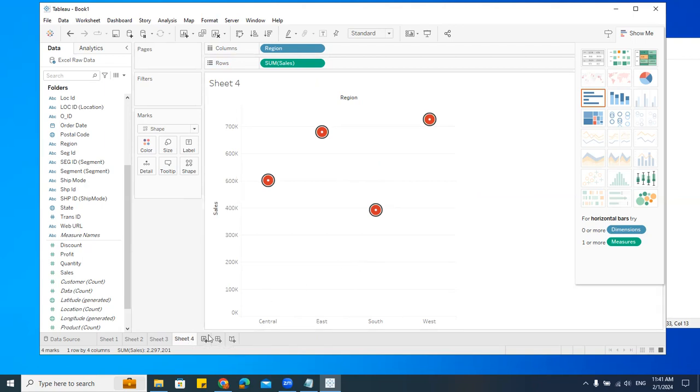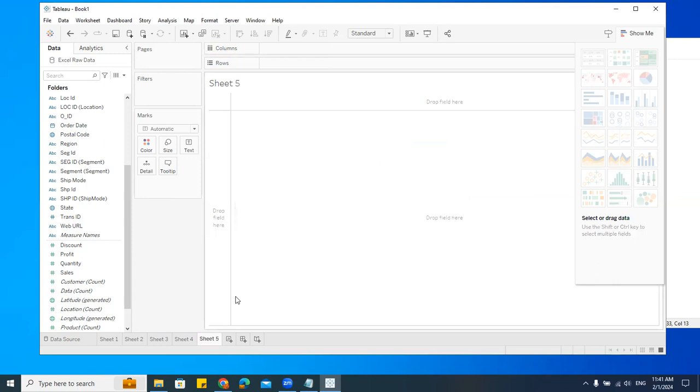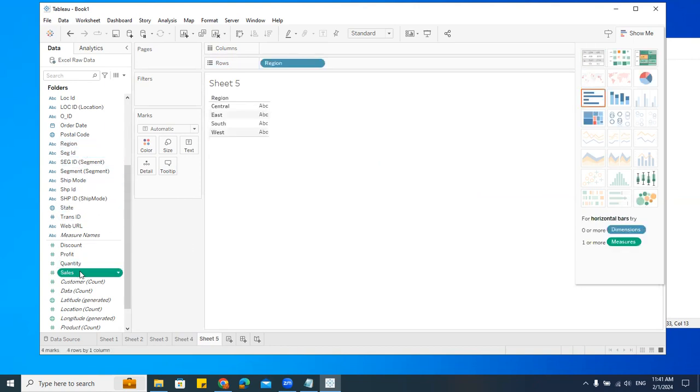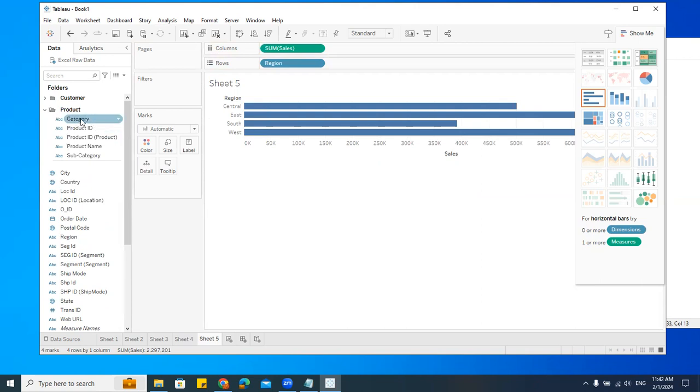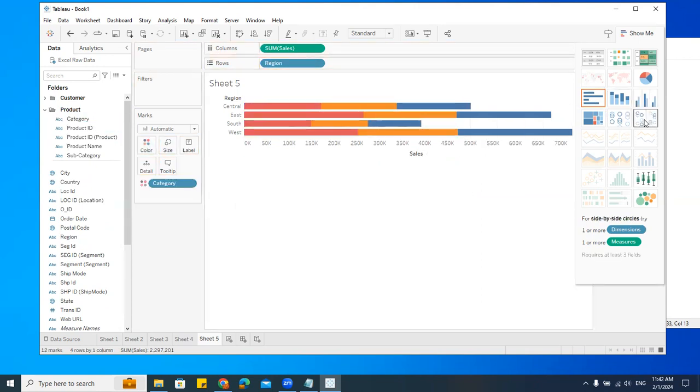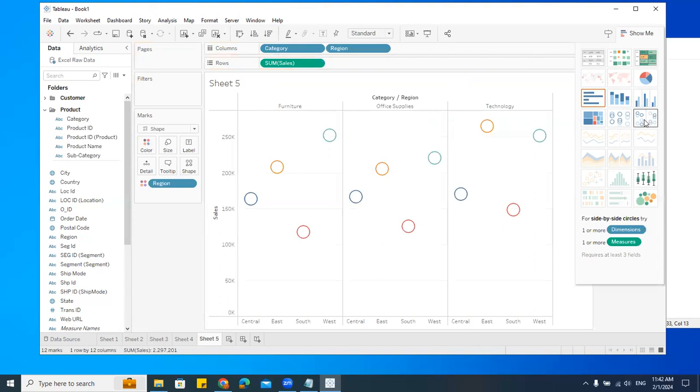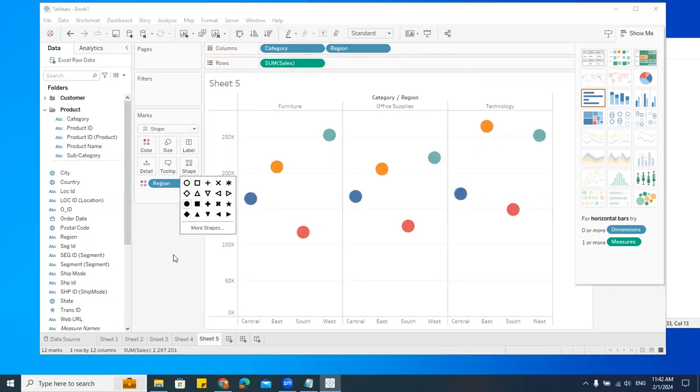Next, the circles, we can have the stacked circles as well. Like what would stacked be? Same thing. Say region and sales. I'll select this. And then we'll take category and I'll put it. Can you see this got enabled here? Let me click on this. See. Again, if you want to change the shape, click on this and change. Understood? Yeah.